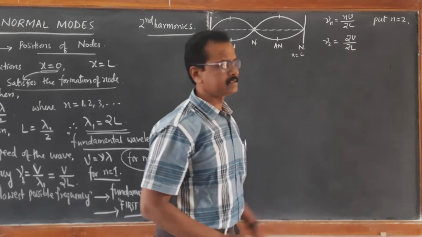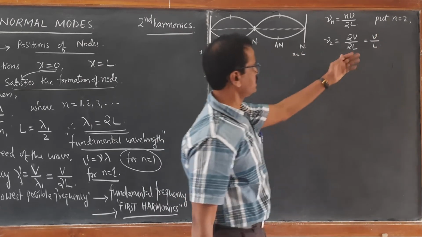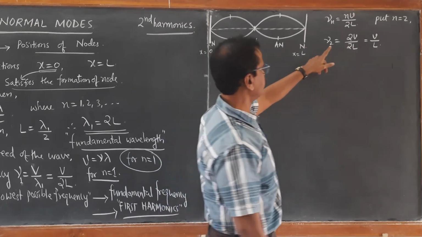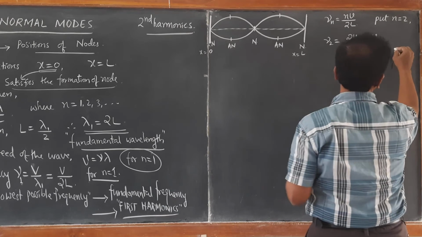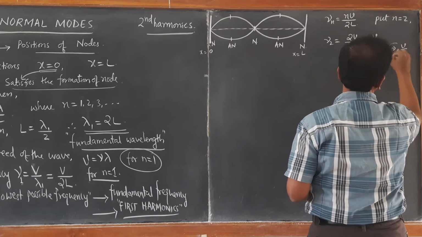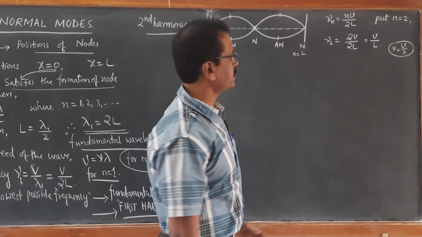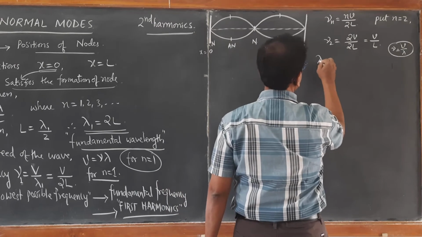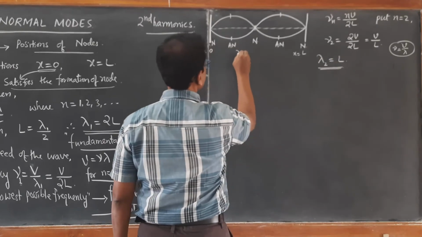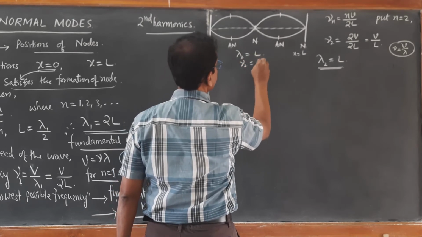So 2 cancels, and we get V by L. From this we can write, using the equation V by lambda, V by L is also nothing but V by lambda, because V by lambda is frequency. Using this, we can write the wavelength corresponding to the second harmonic: lambda 2 is equal to L. So wavelength lambda 2 equal to L, and frequency nu2 is equal to V by L.